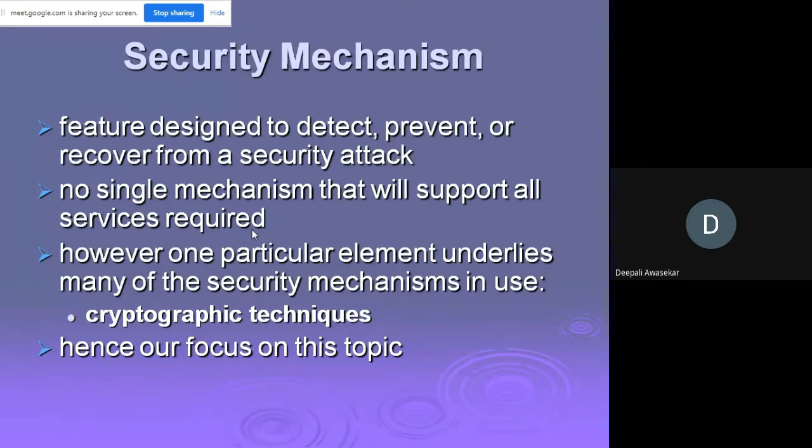Now, one of the most important things is that there is no single mechanism that will support all the services required. What do I mean by this? In services, we have seen that you want authentication, you want the data to be integral, confidentiality ensured, and you want access control also.